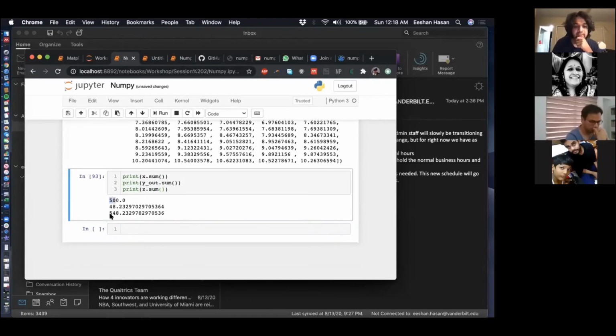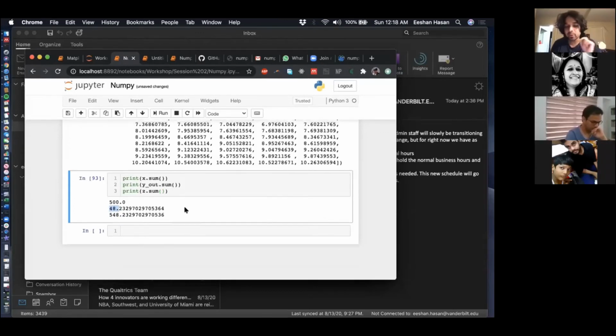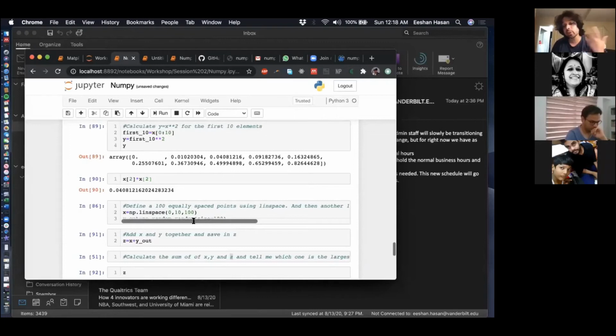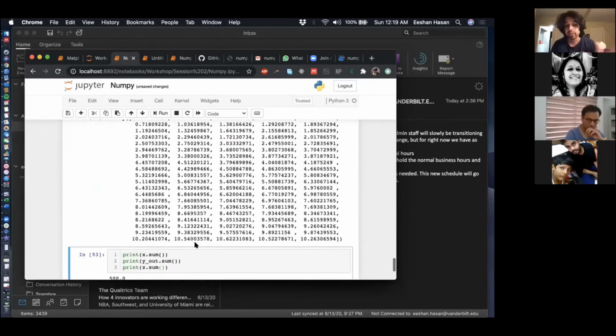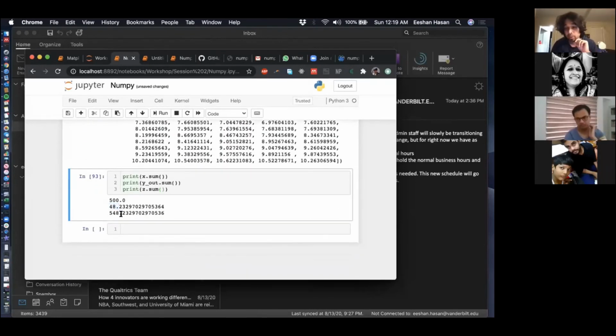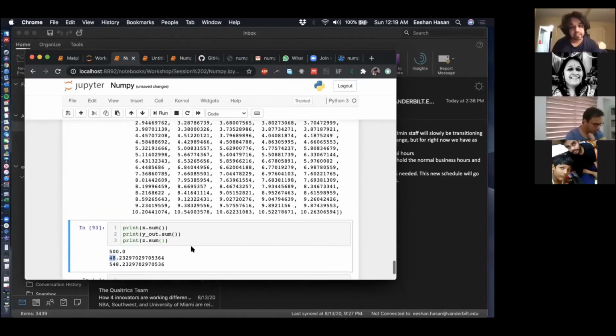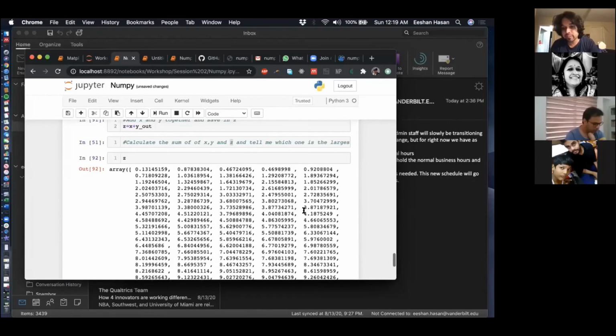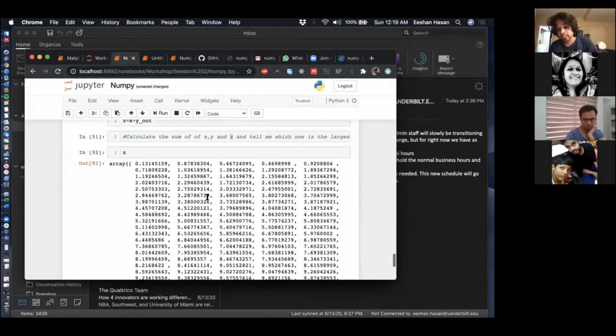and this gives 500, 548, and 48.23. The thing is that we've generated random numbers, so you're going to have different numbers from me. Don't get too worried about it. This should be approximately 550. This should be approximately 50, and that's that. So these answers we'll give to you. If anyone has any questions, we can answer them now.